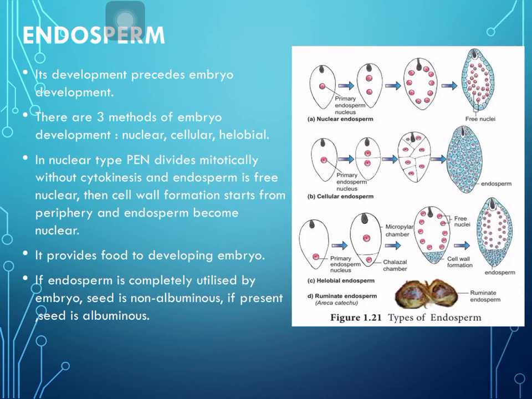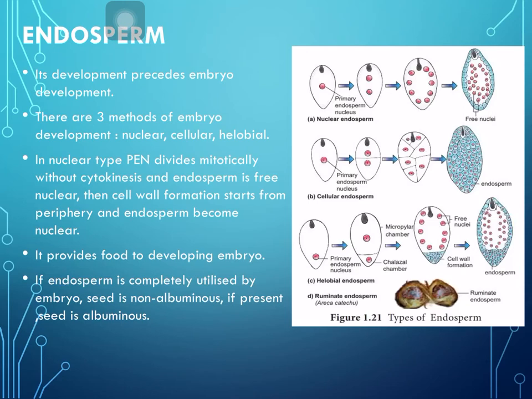Endosperm is free nuclear, then cell wall formation starts from the periphery and the endosperm becomes cellular. So in nuclear you can see it starts with mitotic division without cytokinesis, that means only nuclear division is taking place, not cytokinesis, the division of the cell. You can see the formation of cell wall.